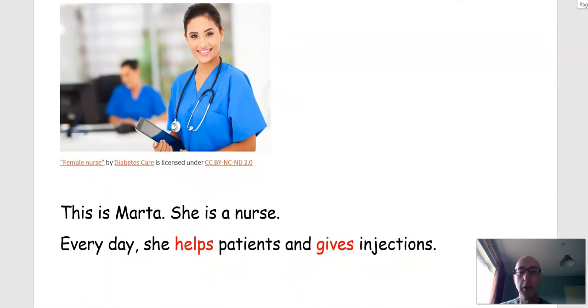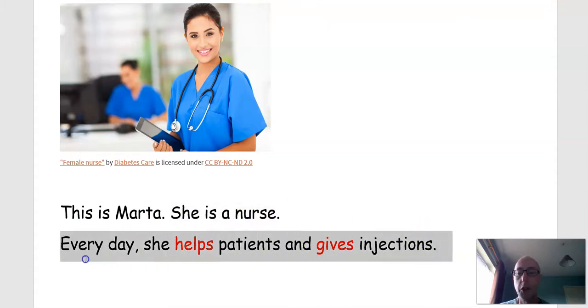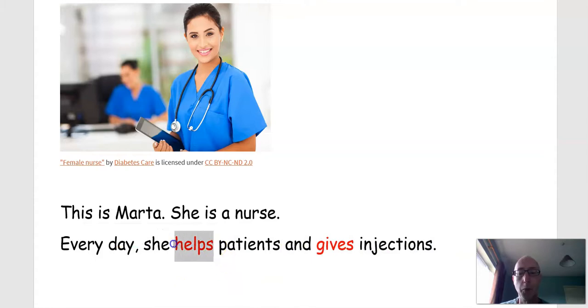So for example, let's look at an example. This is Martha. She is a nurse. Every day, she helps patients and gives injections. So, of course, when we're talking about every day, we have to use the simple. And because it's she, we need the S. Don't forget the S.